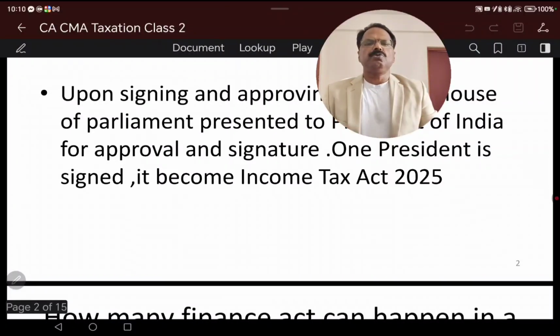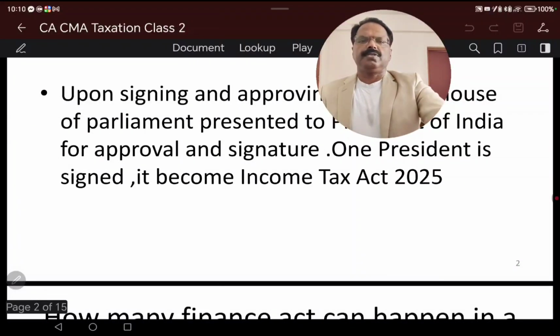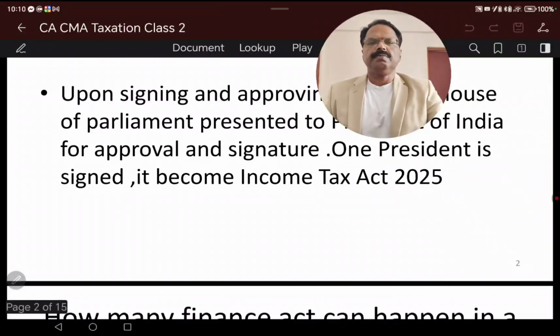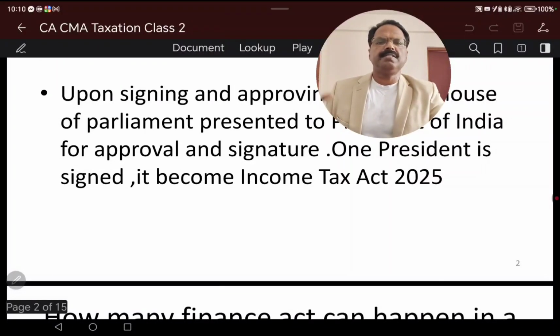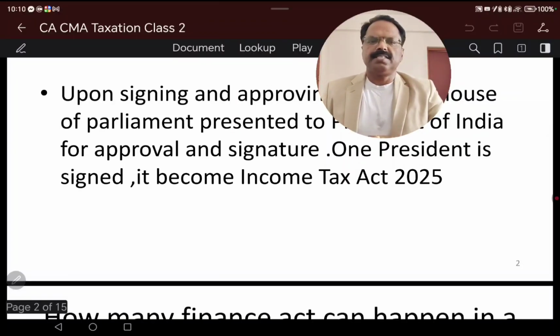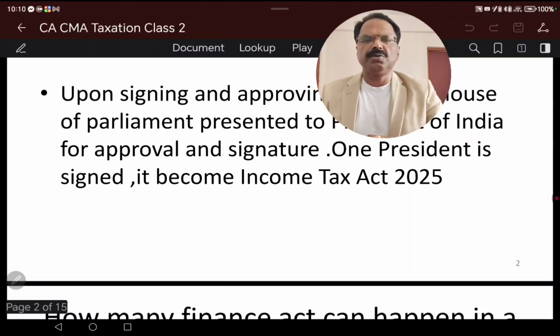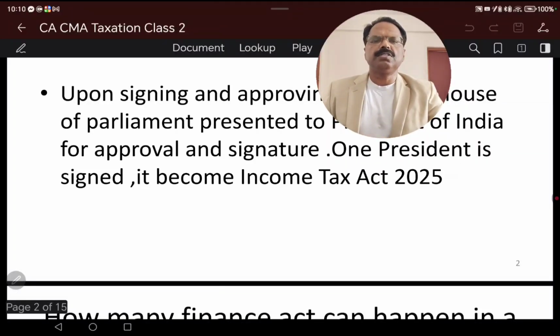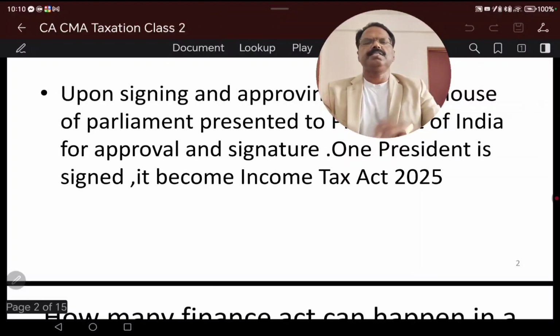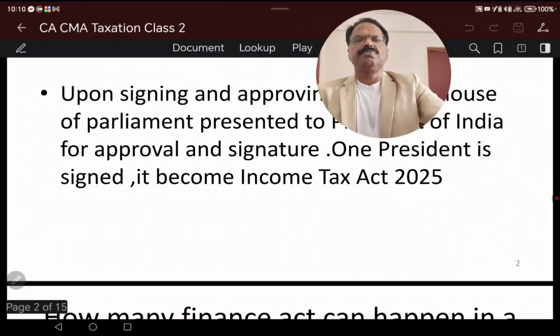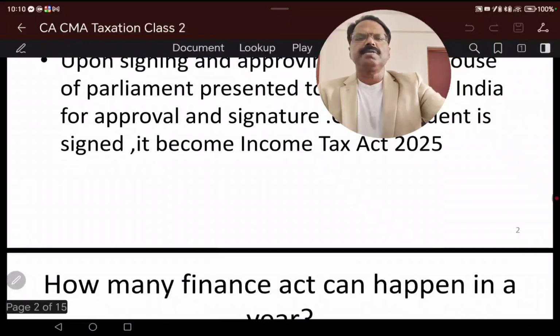Upon signing and approval by both Houses of Parliament, the Finance Act is formed. The Finance Minister submits the draft finance bill, both Houses discuss and approve it, then it goes to the President of India, who signs it. Once the President signs, it becomes the Act.